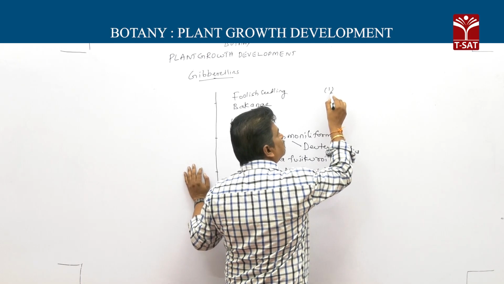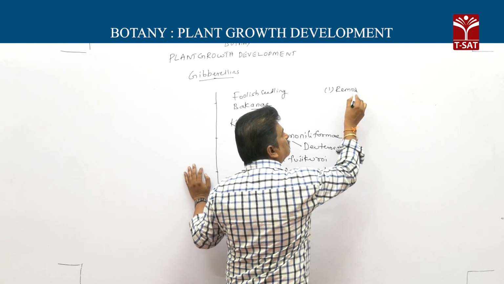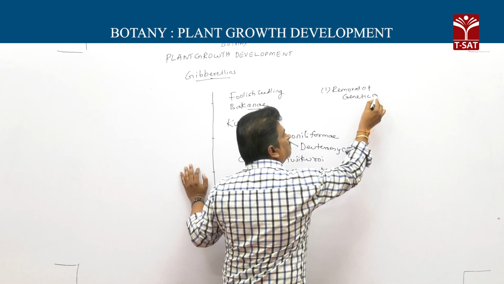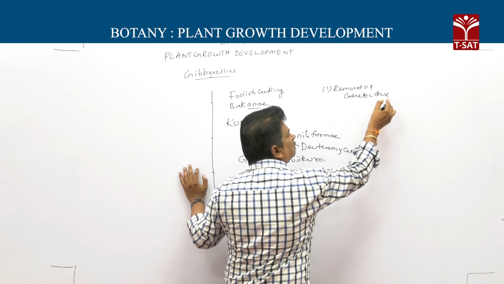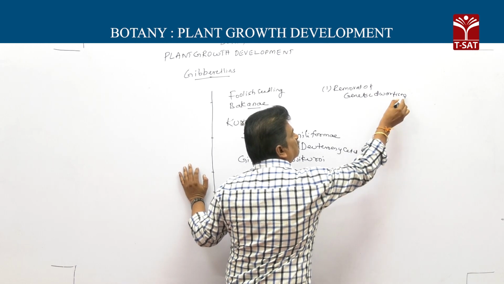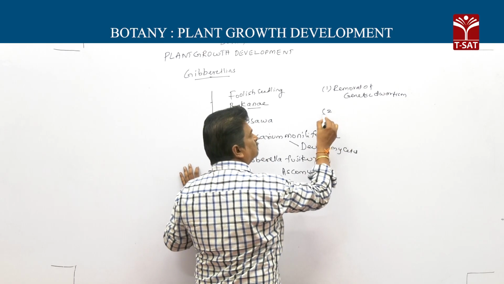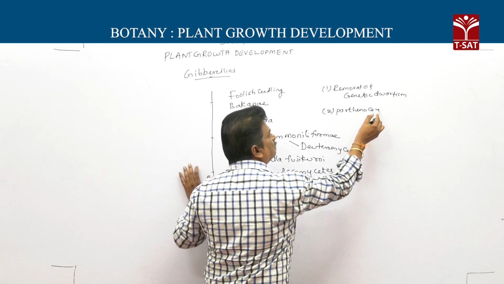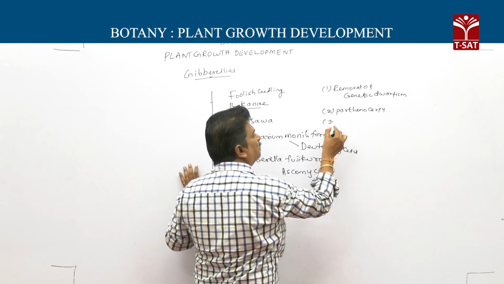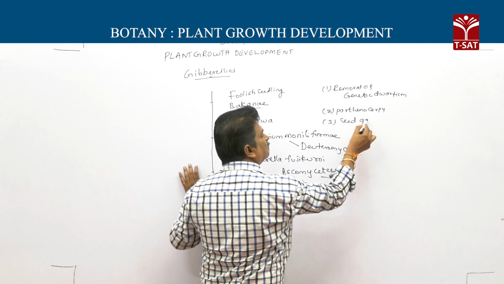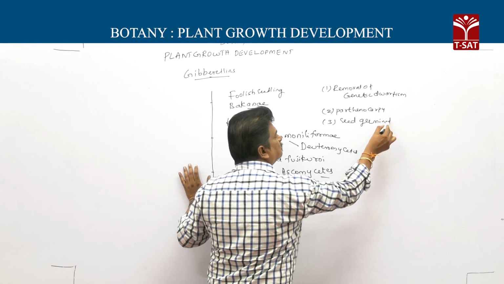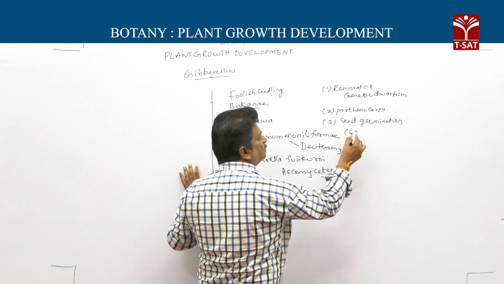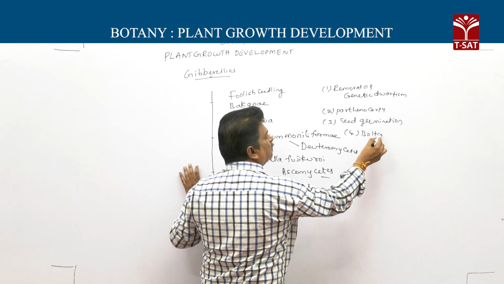So, the physiological effects of gibberellins: one is removal of genetic dwarfism, then parthenocarpy, then seed germination, then bolting.